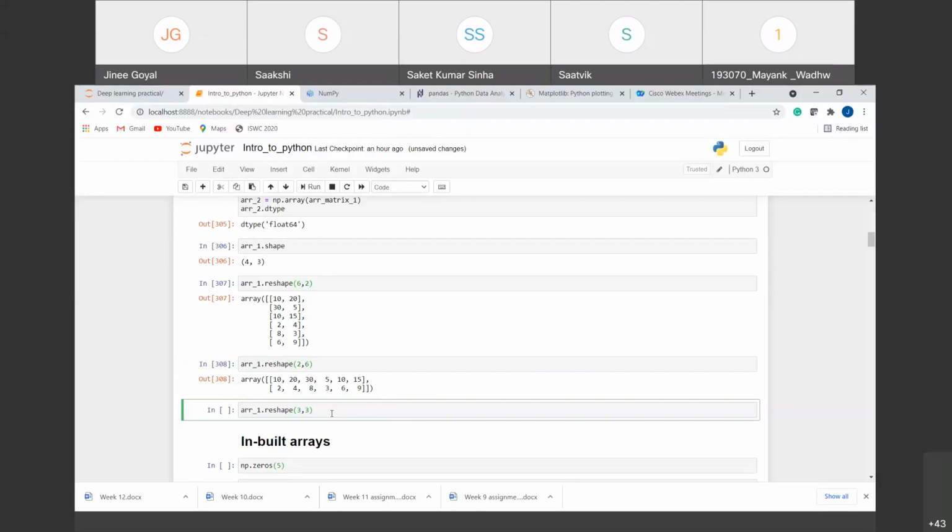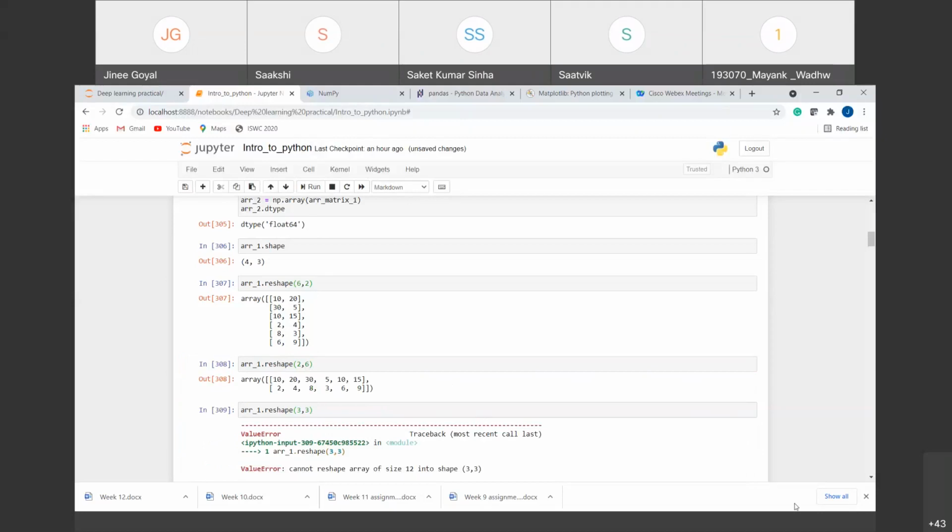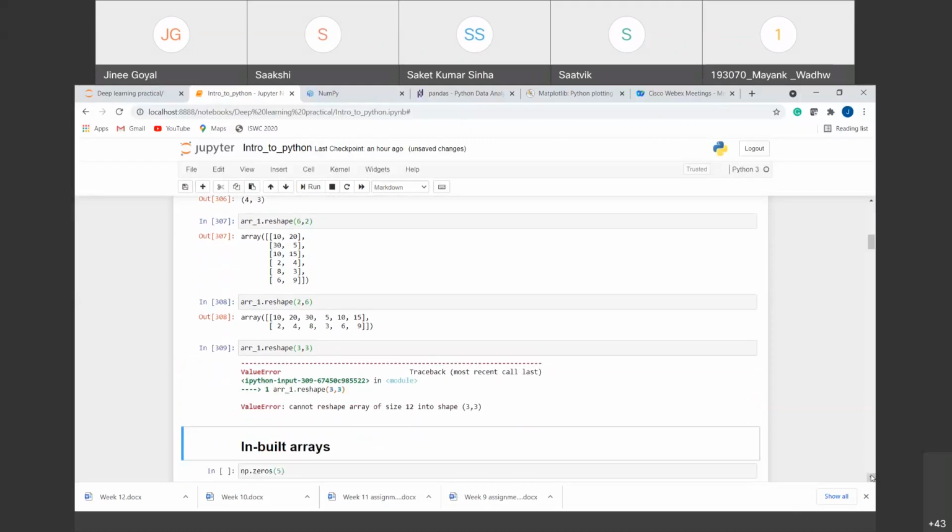Now suppose we want to convert this array into 3x3. It will not convert this into a 3x3 array. Why? The reshape amount needs to match the total number of elements present in our original array. For example, if we have an original array of 12 elements, we need to convert it into a shape that consists of 12 elements.